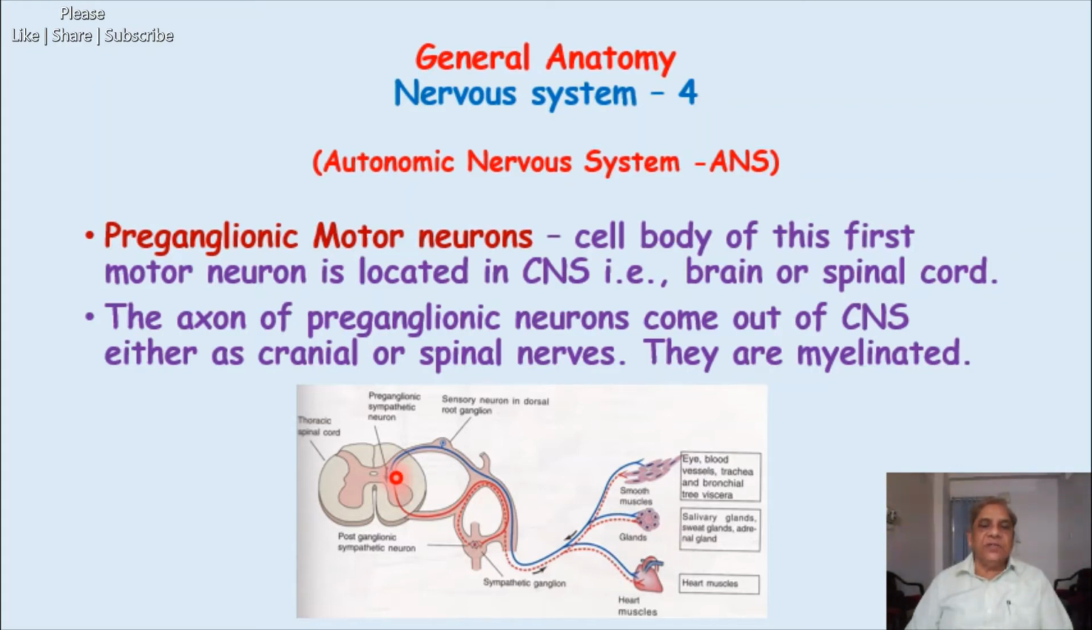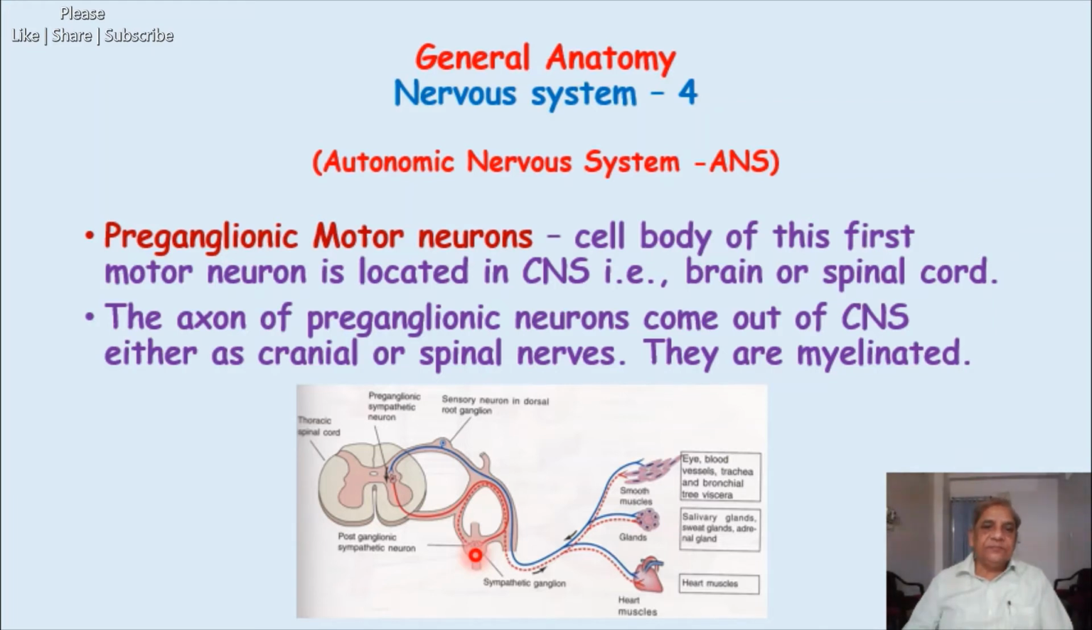Now the axon, just trace this from the lateral horn cell. The axon of this motor neuron goes through the anterior root, then into the ventral ramus, and from the ventral ramus into the sympathetic chain or sympathetic trunk, in the sympathetic ganglion, where it will synapse with the second motor neuron, which is called the postganglionic motor neuron.